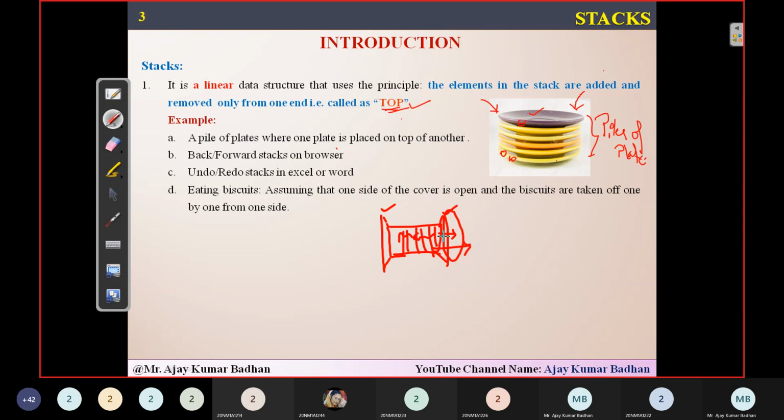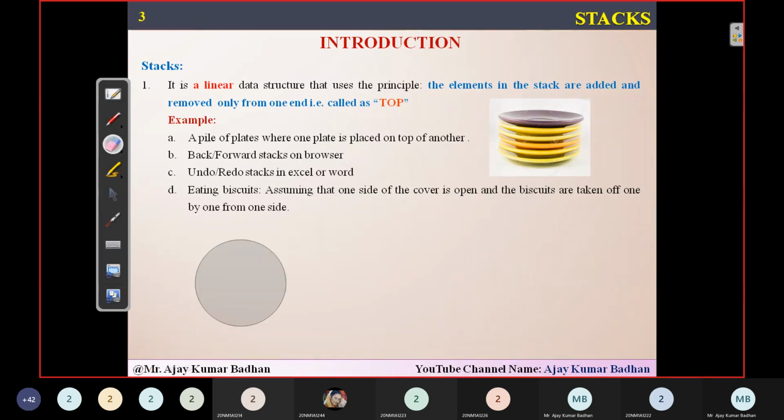Now let us suppose you want to insert biscuits within this. Then how are you going to insert? When you are inserting a biscuit, you will be inserting from this direction. This is the only way you can get the biscuits, and this is the only way you can insert biscuits into this packet, because that is the only way we can either insert an element or delete an element. The same thing is the concept related to your stack. So this is what actually happens in this particular thing.